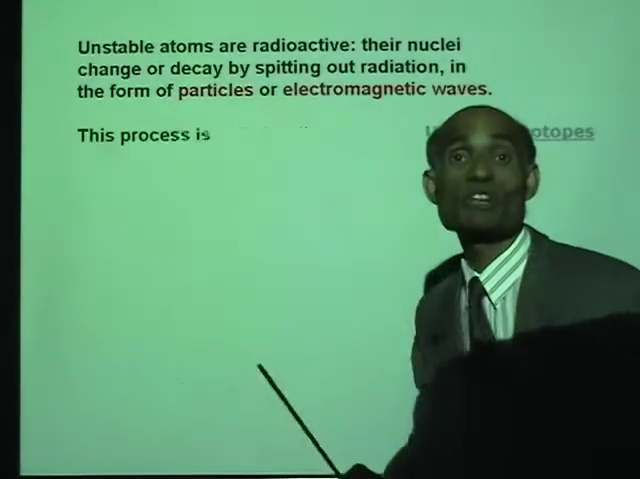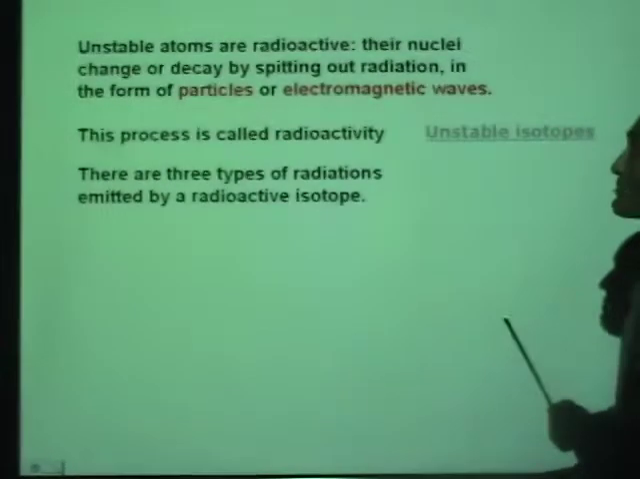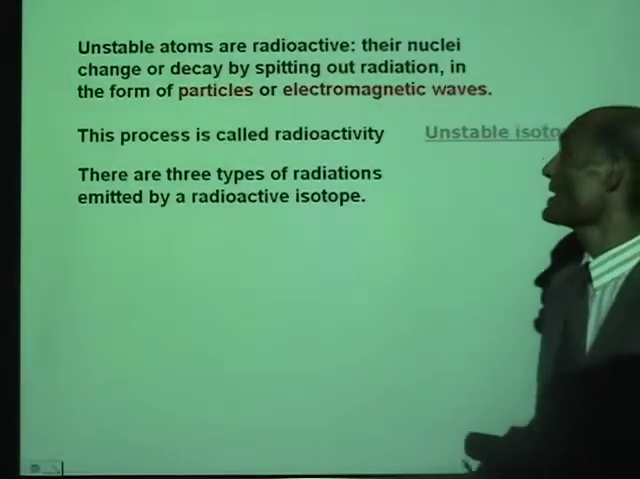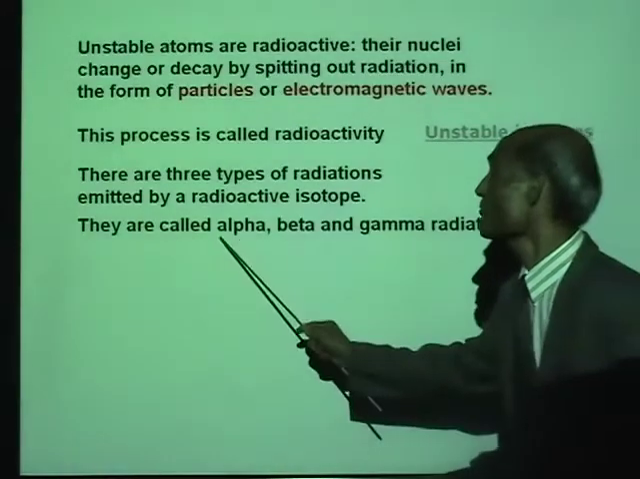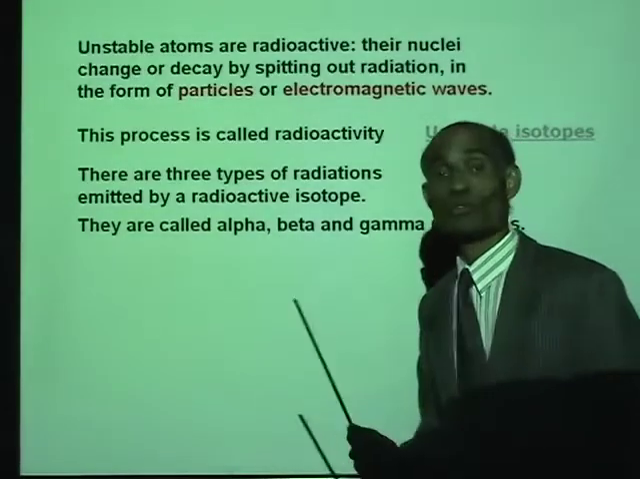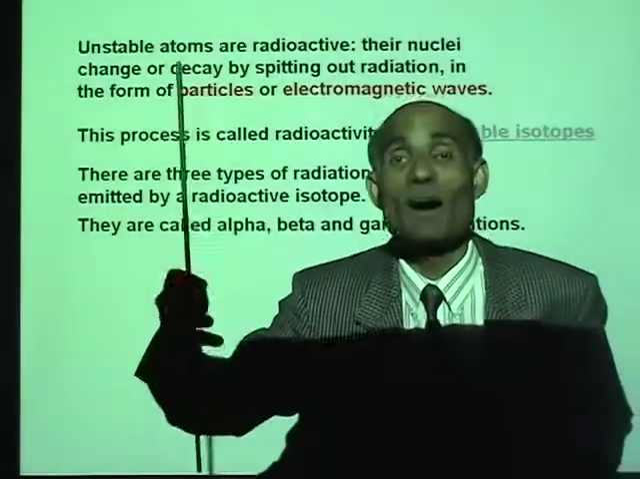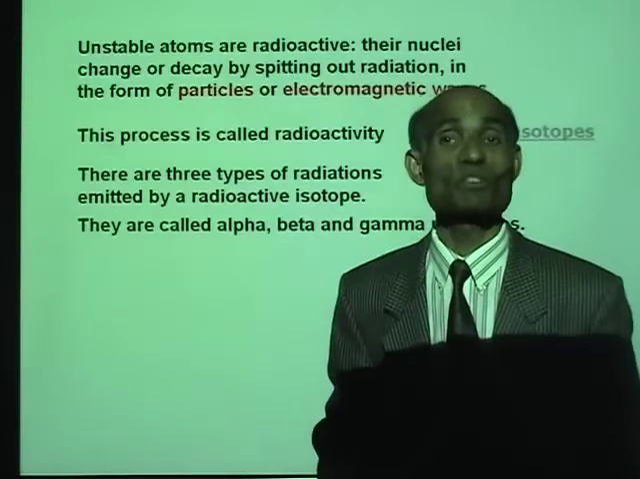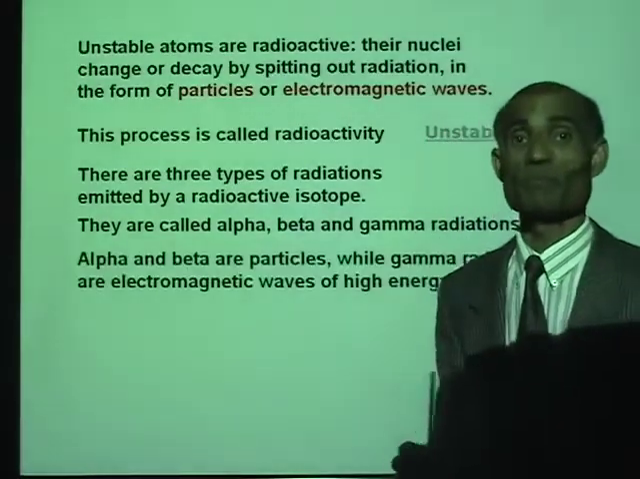And this process is called radioactivity. We will talk more about it later on. There are three types of radiations emitted by a radioactive isotope. They are called alpha, beta, and gamma radiations. In fact, Rutherford used these alpha radiations to bombard the gold foil. So even before Rutherford's experiment, the existence of these radiations was known.